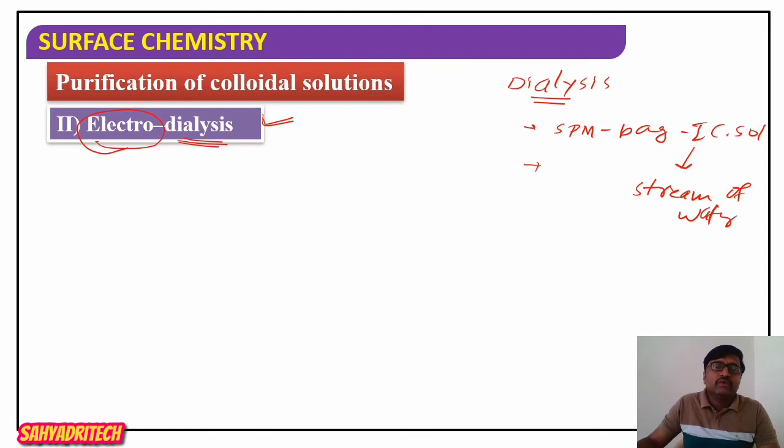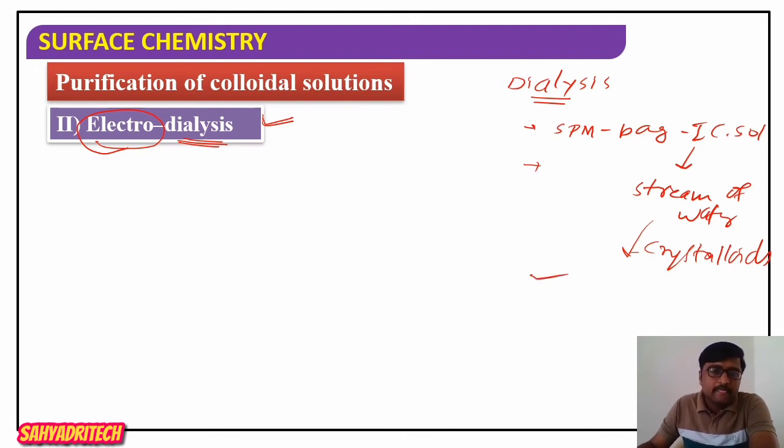So what happens when we suspend it and allow the current of water to pass through? All the crystalloids present diffuse through the bag and enter the stream of water, leaving behind colloidal particles, so purification is done there.